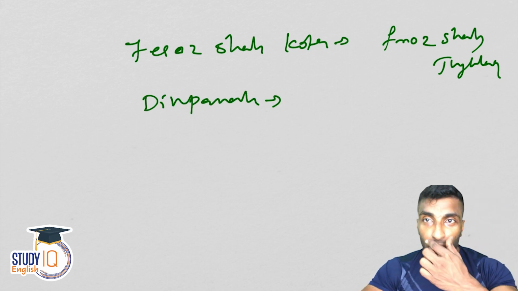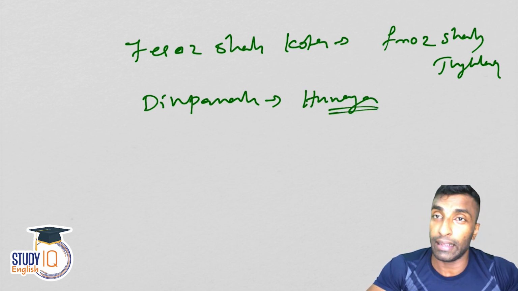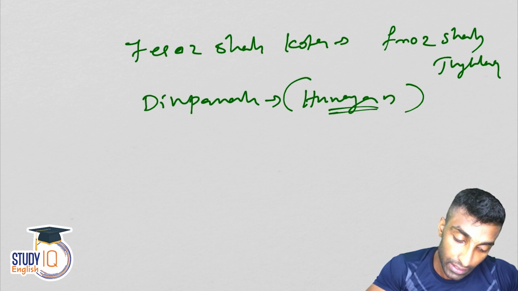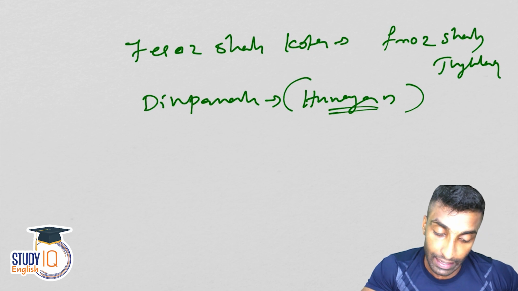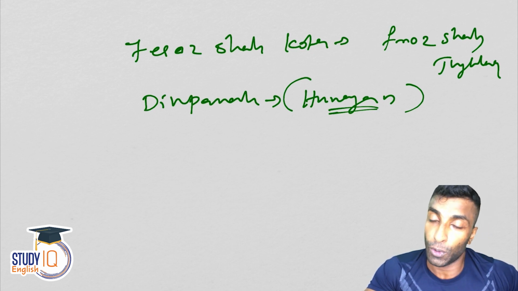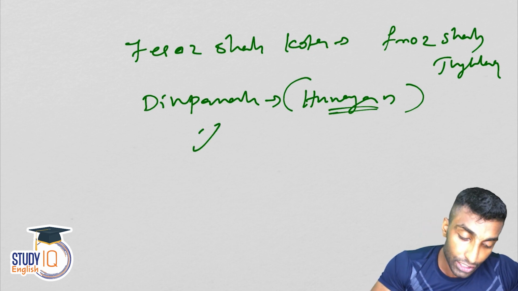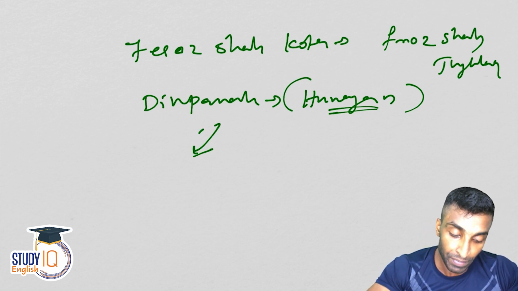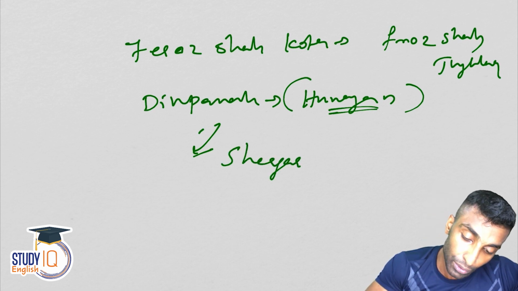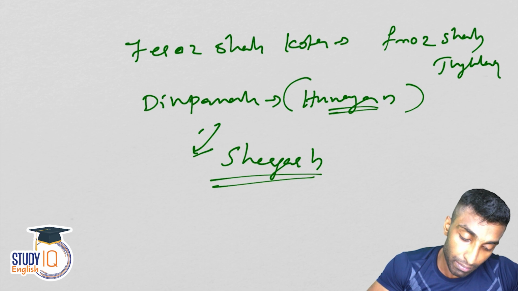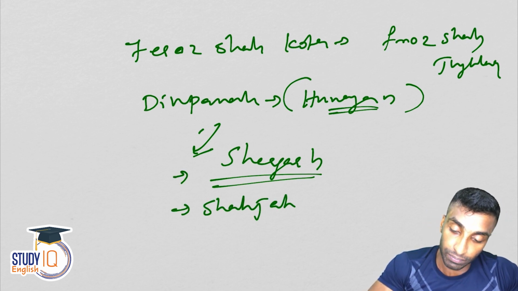And one more which is incomplete, that is Din Panah. It is incomplete, you can write that. It was started by Humayun, and he laid the foundation of this city, but he was defeated by Sher Shah Suri, and then he went back to Iran. So this city did not develop further, and Sher Shah Suri developed another city, Shergarh. So Shergarh by Sher Shah Suri. And then one more, Shahjahanabad.